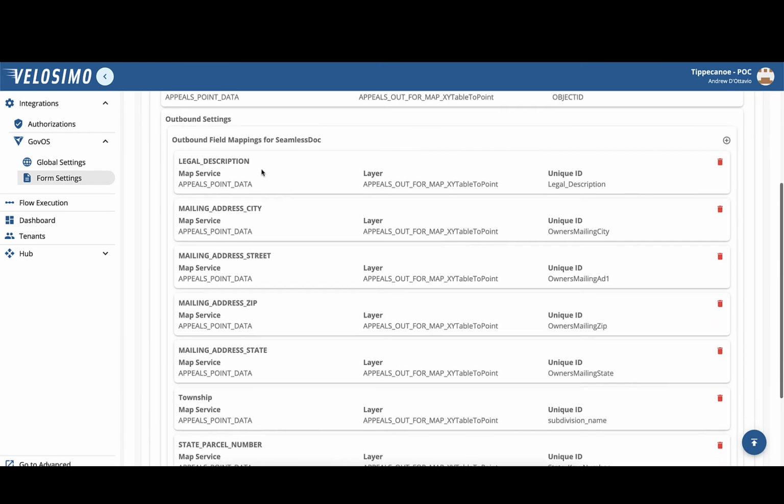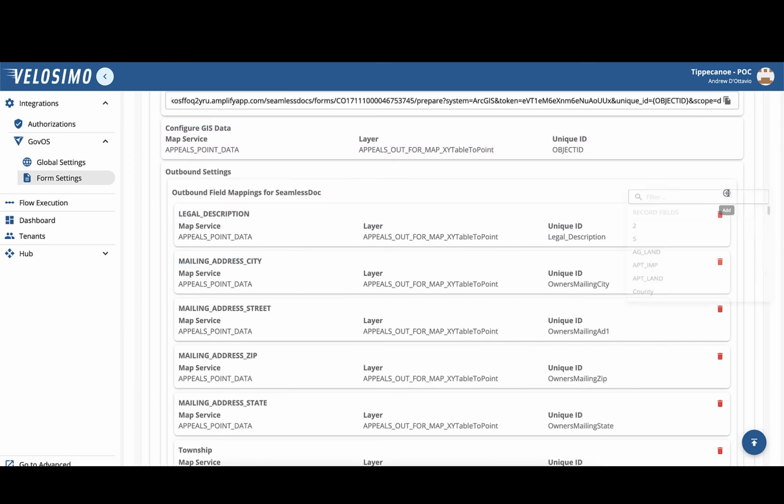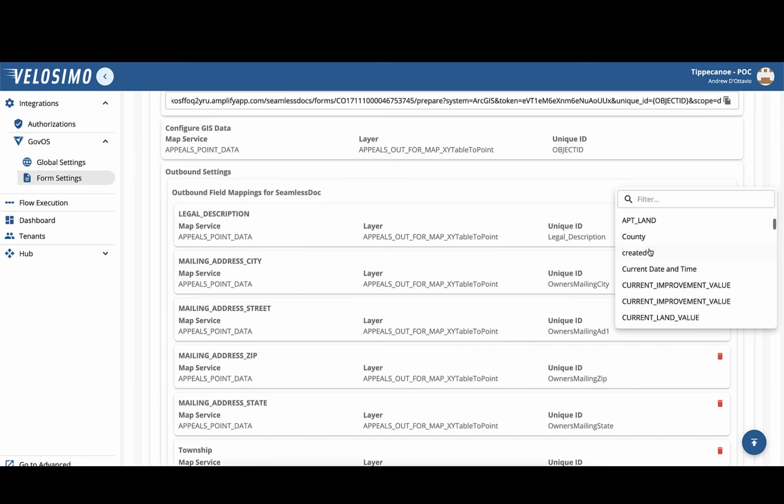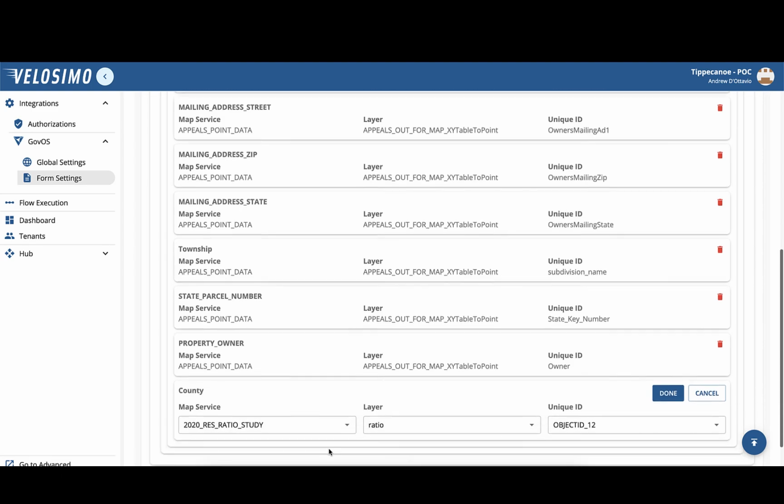These are the fields. Each one of these is a field on the Seamless Docs form, and I'm allowed to map data from the ESRI database. In this case, I'm pulling the field legal description from ESRI and mapping it to the legal description field on the form. So a very easy, intuitive user interface for the administrator to come in and get another field and then tie it to a specific GIS data set.